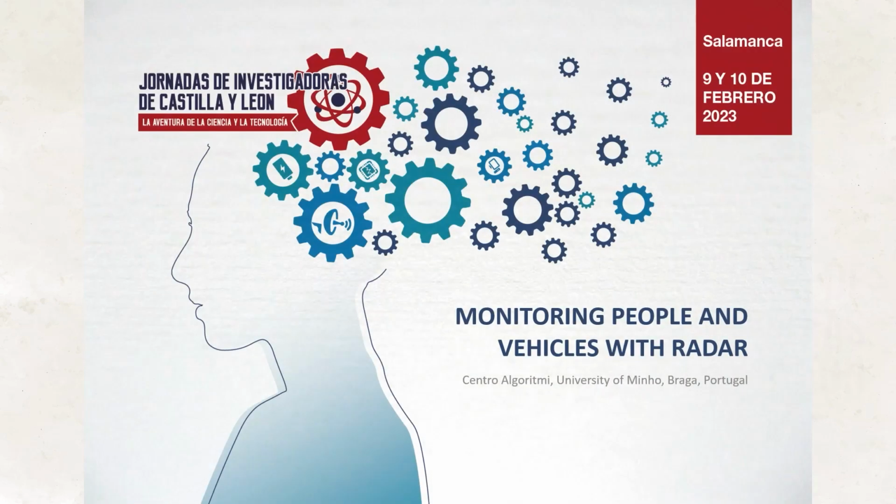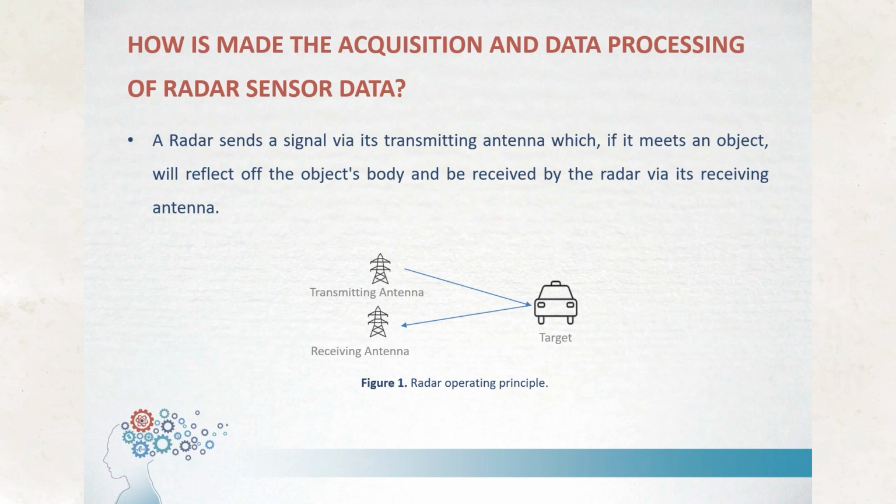Hi, the research of our group is about monitoring people and vehicles with radar. Radar sensors are increasingly being used to assist in the process of sensing the surroundings of vehicles. In challenging conditions such as night, sunlight, snow, rain, or fog, the use of cameras is limited, adding the growing concern for privacy and data protection issues, which makes the use of these technologies problematic.